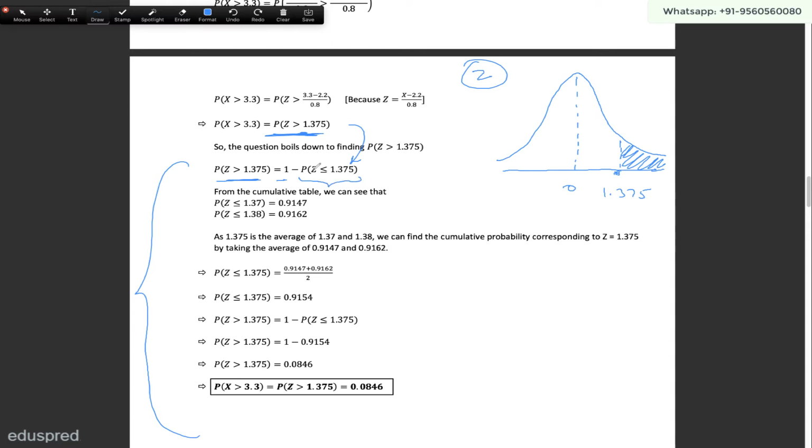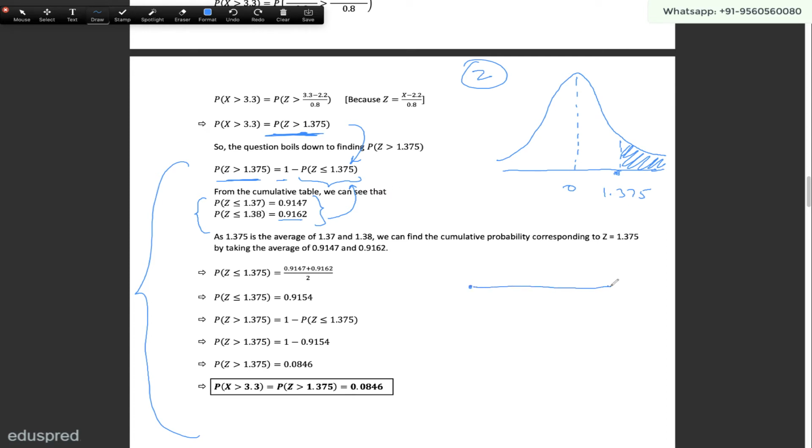Right? Now, if you take a look at the cumulative table, you will see these two values. You will see that the probability that z is less than or equal to 1.37 is this, and the probability that z is less than or equal to 1.38 is this. Now, we have to figure out the probability that z is less than or equal to 1.375. Now, 1.375 is lying in between these two.